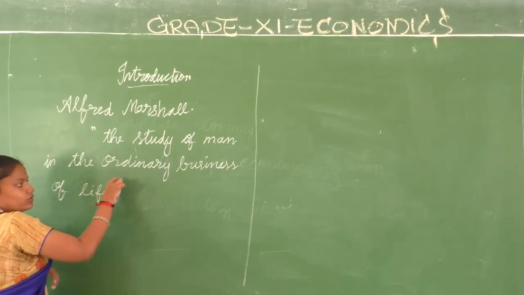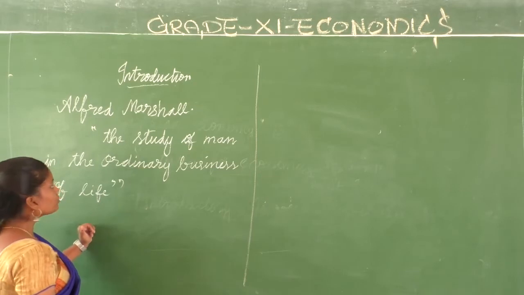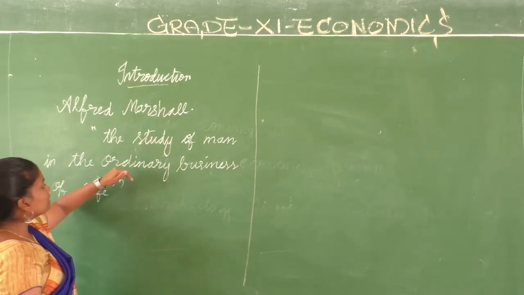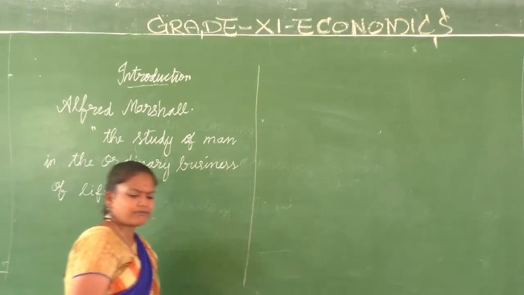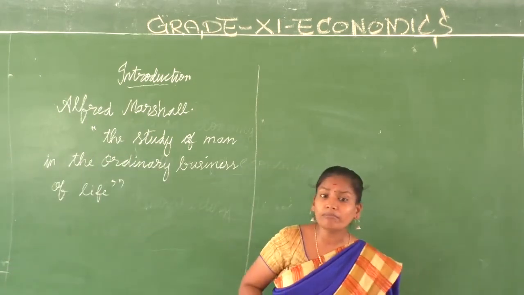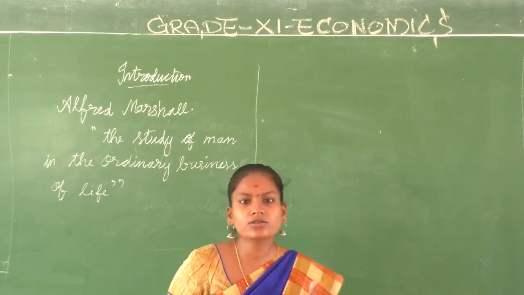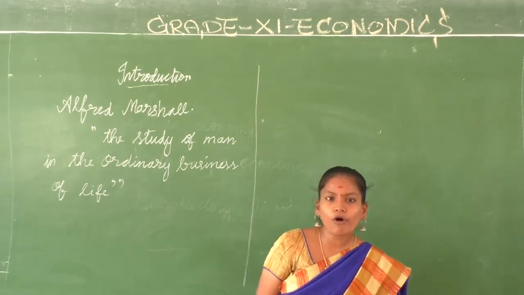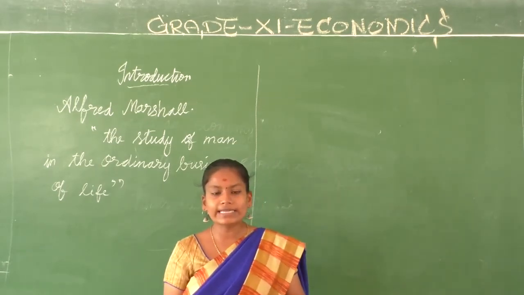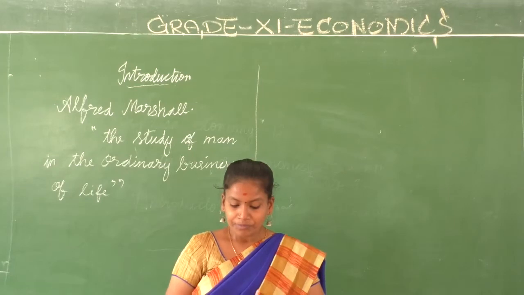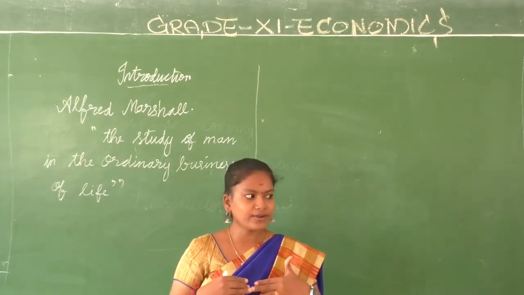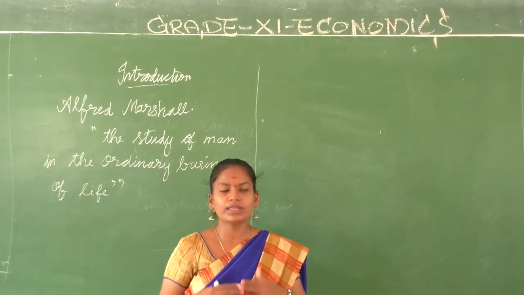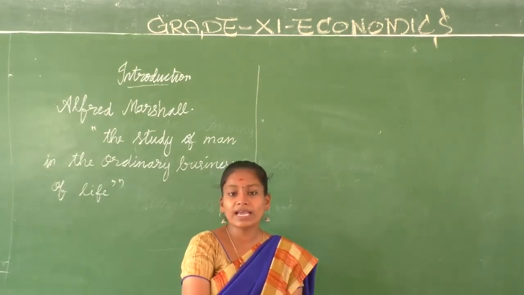Okay. Now when you see the definition in part, you get to know that it is a study of man. It is only for human beings. Then in the ordinary business of life, what do we mean by this? That is what we are going to discuss next. What are the important points that talk about the ordinary business of life? Now we are going to discuss various different terms related with economics and the basic economic activities.